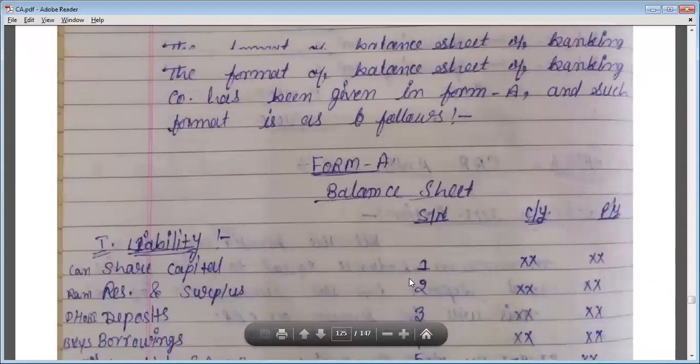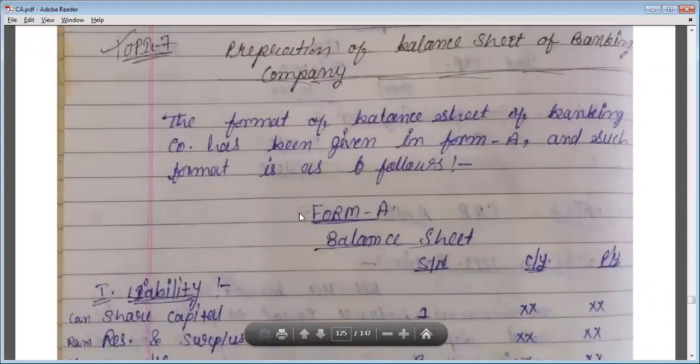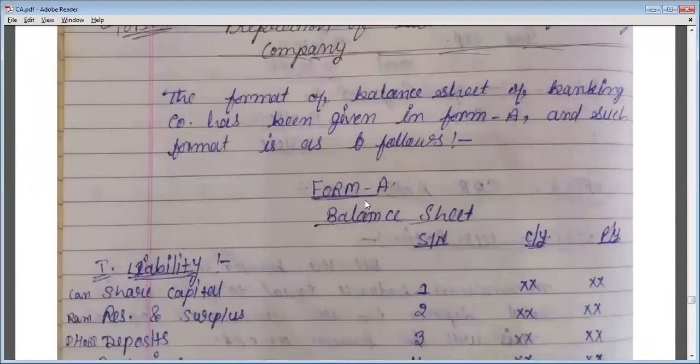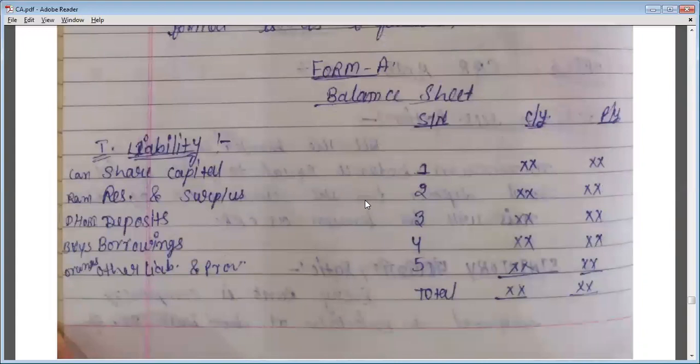Yes, see, Form B is for P&L and Form A is for balance sheet. Okay, so preparation of balance sheet of a banking company. The format of the balance sheet of a banking company has been given in Form A, and the format is as follows. So first we will write down all the liabilities, then we will write down all the assets. So for liabilities, first we will write share capital.